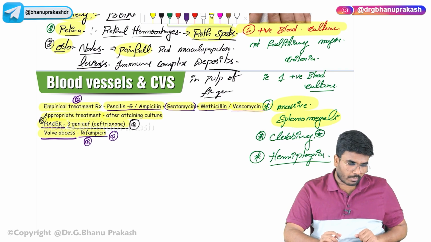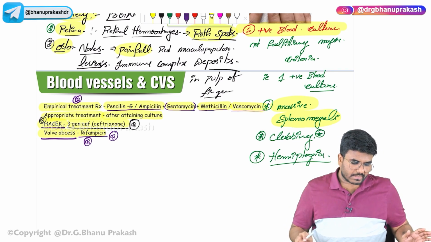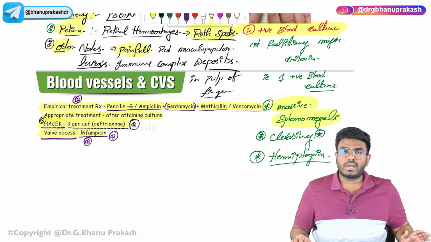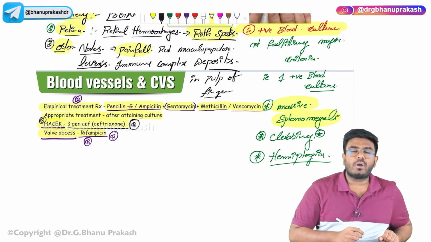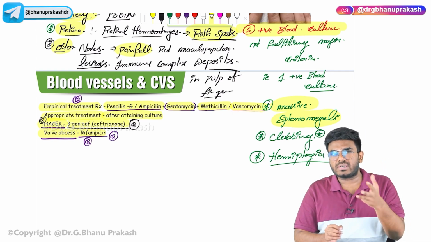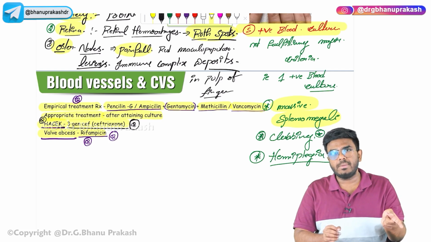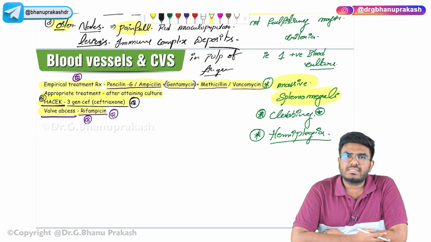So these are some important points which I want you to know. With this, the topic of infectious endocarditis is completed. But I want to add two more important points. We have discussed that Duke's criteria, modified Duke's criteria, is used to establish the diagnosis of infective endocarditis. So with this, we have completed the topic of infectious endocarditis.